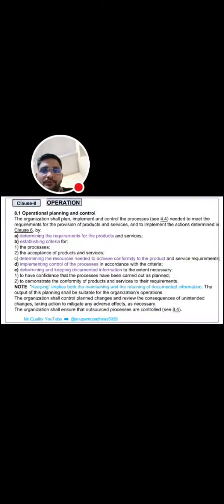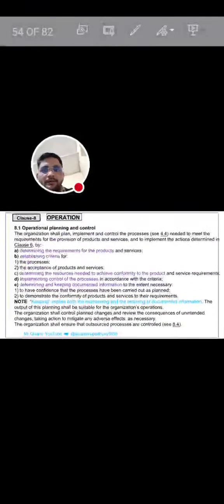Next clause is 8, operation. It has seven subclauses. First is operational planning and control. Second is requirements for products and services. Third is design and development of products and services. Fourth is control of externally provided processes, products and services. Fifth is production and service provision. Sixth is release of products and services. And seventh is control of nonconforming outputs. That is the first subclause, that is operational planning and control.